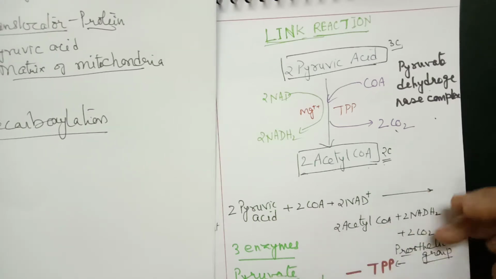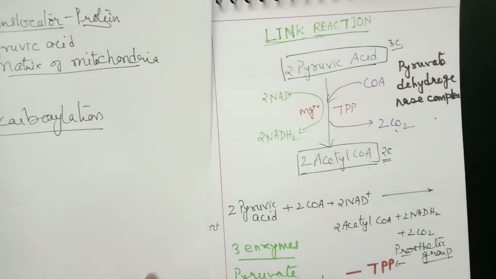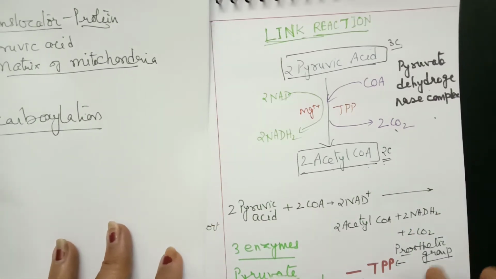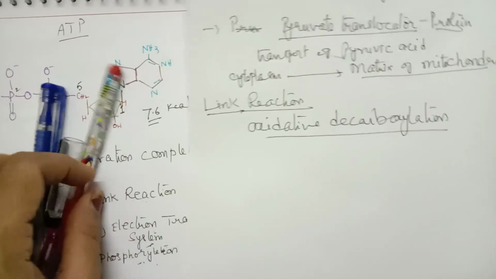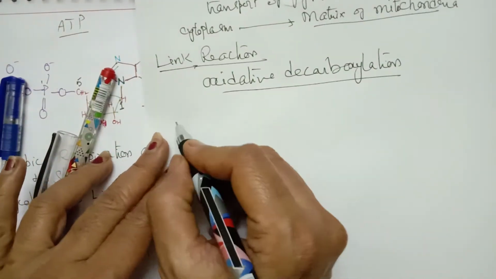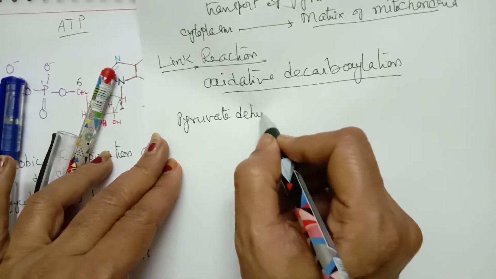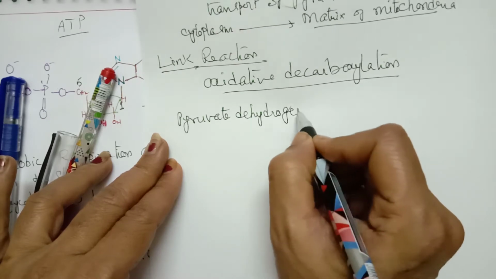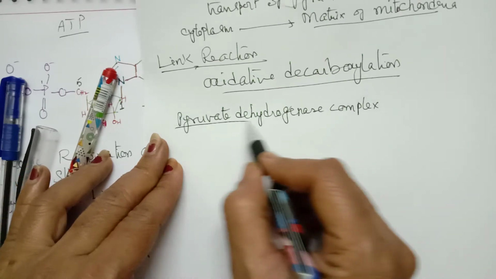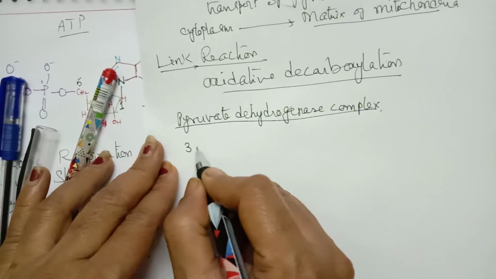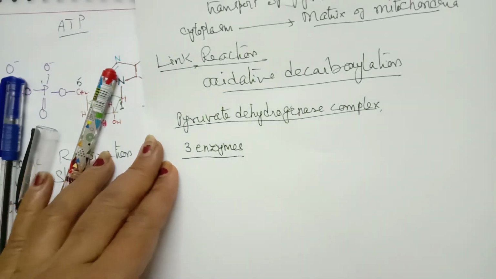And pyruvate dehydrogenase complex is a complex enzyme consisting of 3 different enzymes. So now let us see what is the composition of this enzyme called pyruvate dehydrogenase complex. It consists of 3 enzymes.